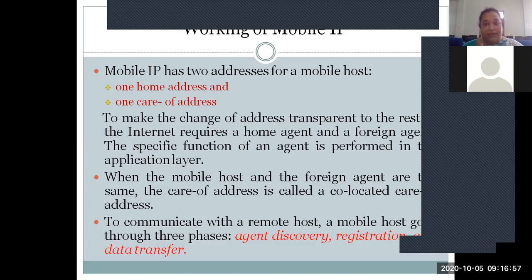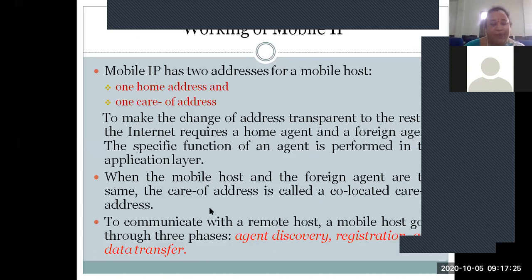So if you are continuing the communication in the foreign network until we complete the communication, then that particular address is called the foreign agent care of address. Otherwise, if you are moving continuously, then the address allocated by the foreign network temporarily for a moment to the foreign mobile host is called the co-located care of address, right?